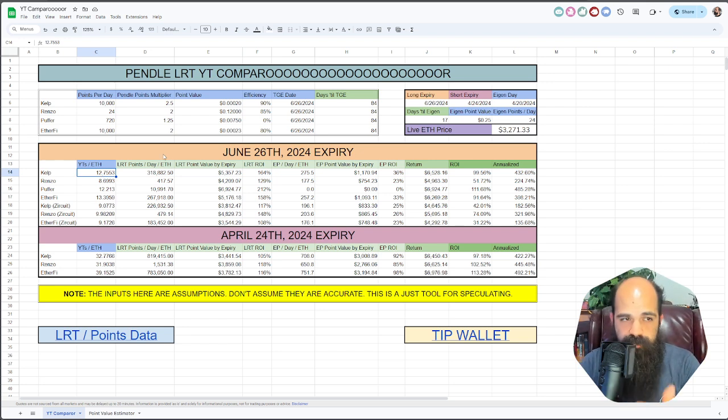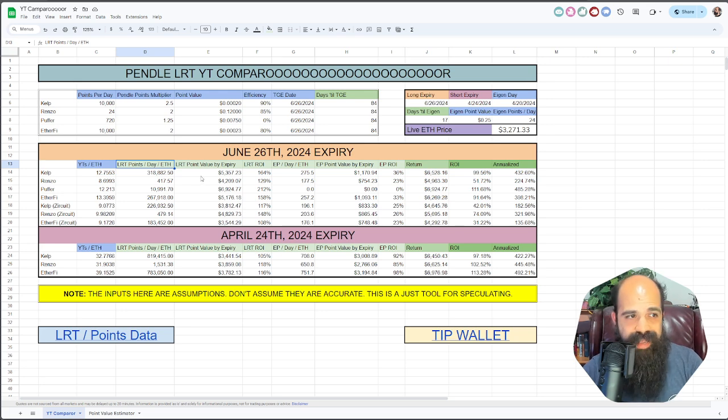So let's go through all of these and how they're impacted by the inputs. LRT points per day per ETH, right? These are your kelp miles, your Renzo points, puffer points. These would also be your swell pearls, but I didn't include swell just because it's been going on for so long. It's really hard for me to value the pearls. Okay. So you can see you get a lot of these points per day, but really what matters is how much they are valued by expiry.